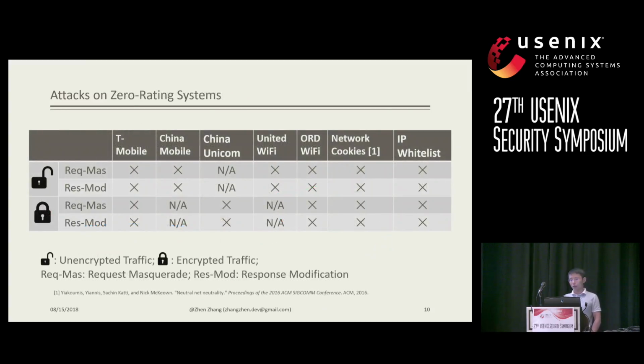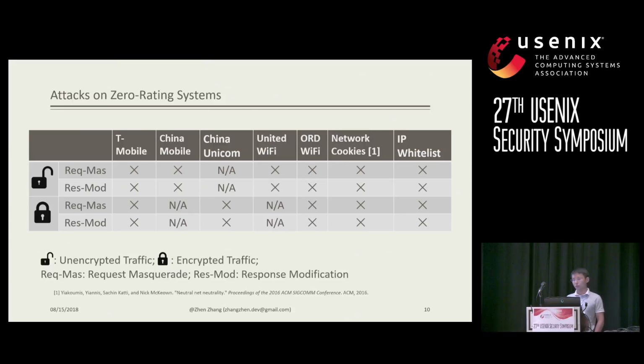So in conclusion, we performed free-riding attacks against 5 industrial systems and 2 academic prototypes. The header of the table indicates the name of each system. 3 of them are mobile networks, including T-Mobile, China Mobile, and China Unicom, and 2 of them are airport Wi-Fi, including United Wi-Fi and Chicago O'Hare airport Wi-Fi. And the remaining 2 are academic prototypes, network cookie and the IP whitelist-based method.